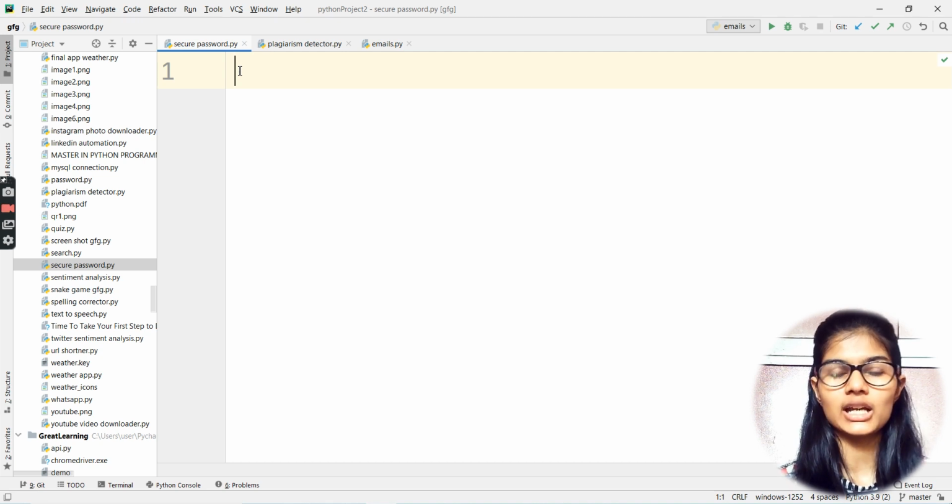I'm going to simply let you know how you can transform your easy password into a difficult password so that a hacker can't hack your passwords. As we all know, only alphabets are the easiest passwords for a hacker to hack. Then we have a combination of numbers and alphabets. Numbers and alphabets are a little difficult, but cracking symbols and special character passwords is a lot more difficult to crack.